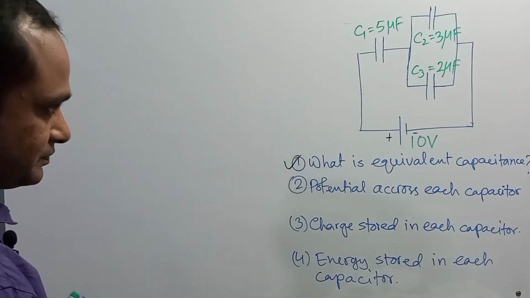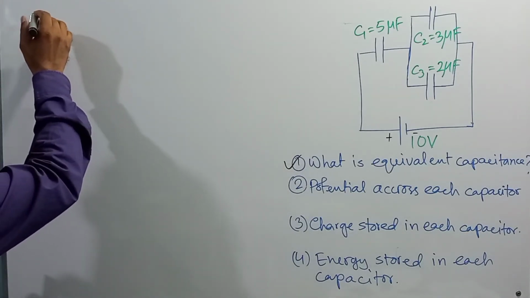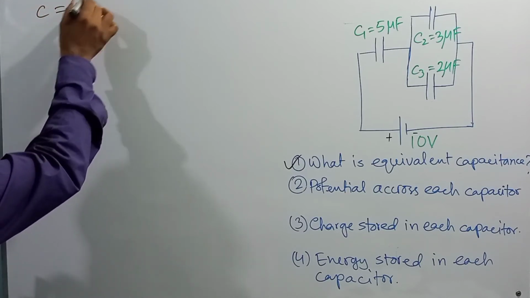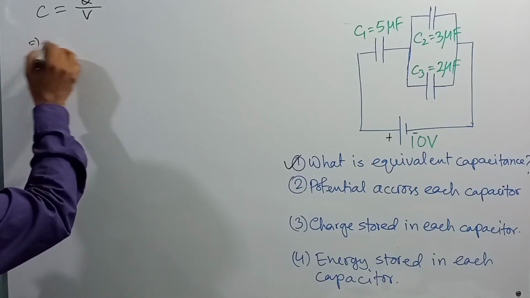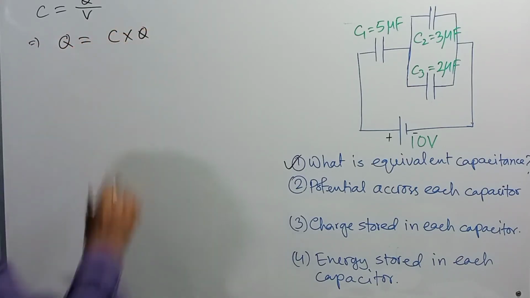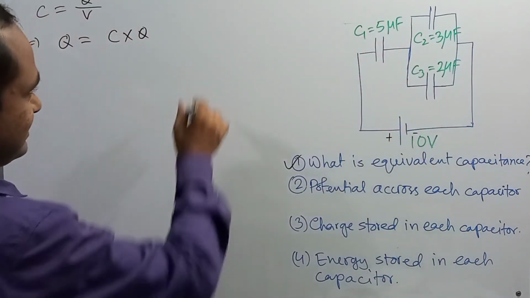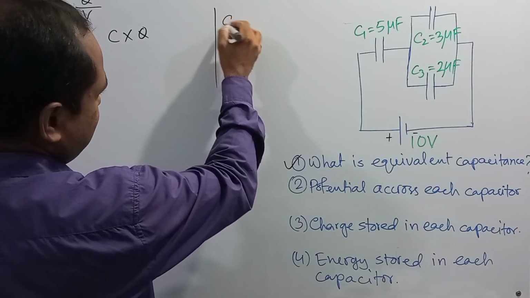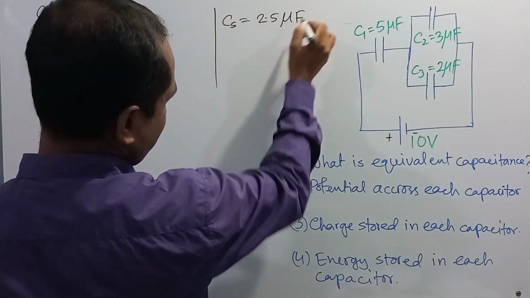So here we know from the definition of capacitance, C is equal to Q by V, right? So we can write Q is equal to C multiplied by V. The total capacitance of this circuit we have already determined, Cs is equal to 2.5 microfarad.